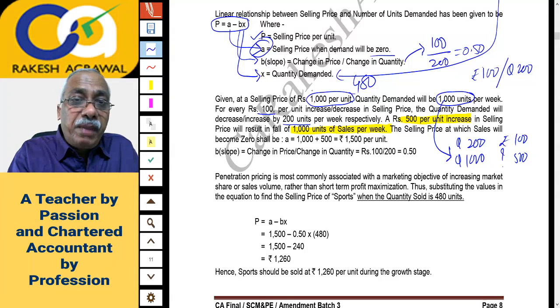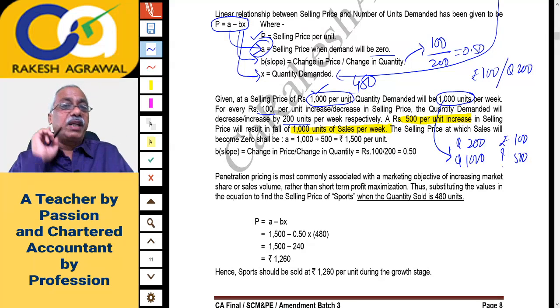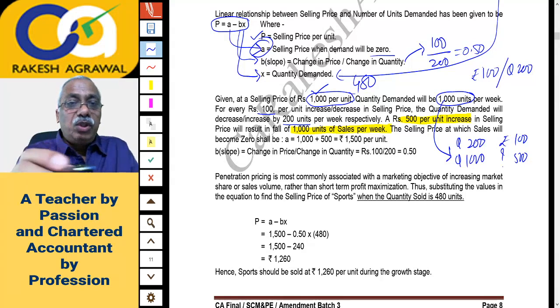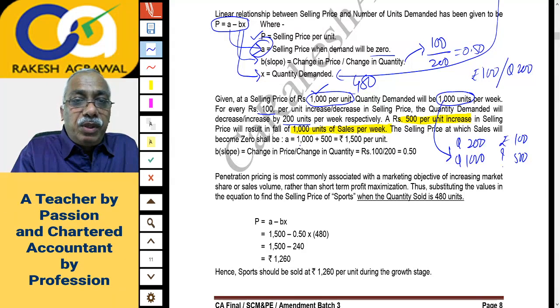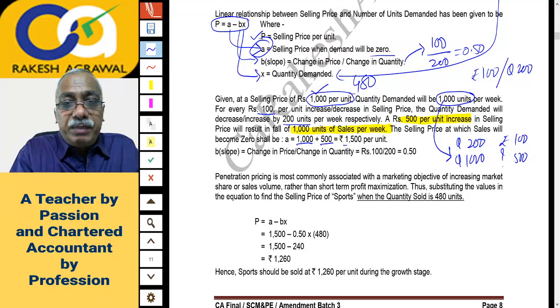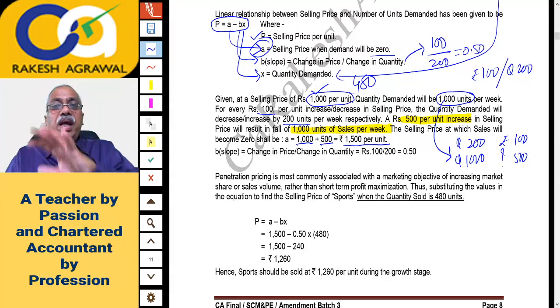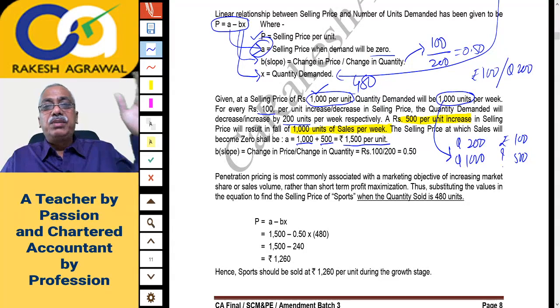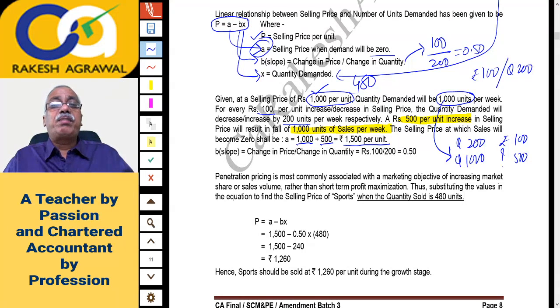From which base price? 1000 rupees base price per unit, plus an increase of 500 rupees per unit. It means if our sales price becomes 1500, the entire demand of 1000 units will vanish. It means demand will become 0 at a sales price of rupees 1500. You have to simply use that mathematical equation.